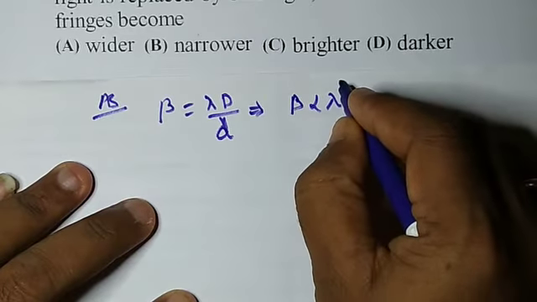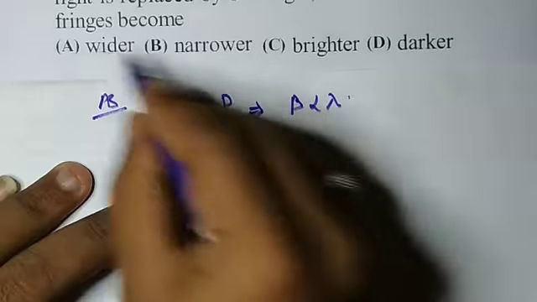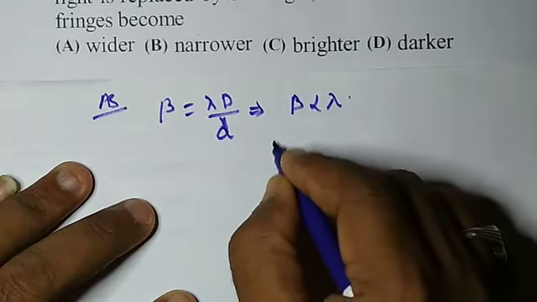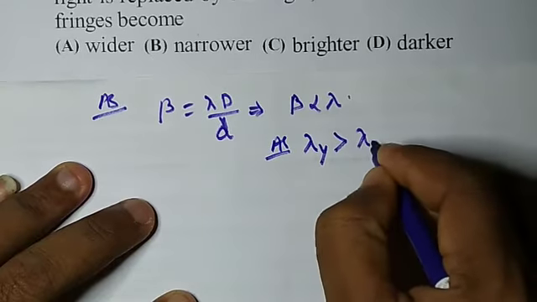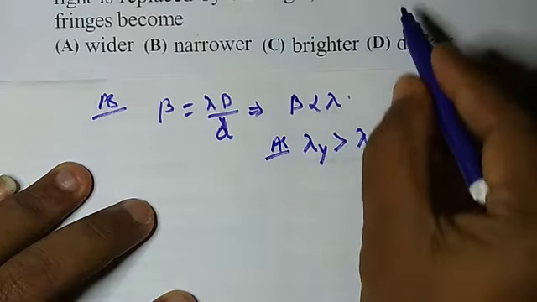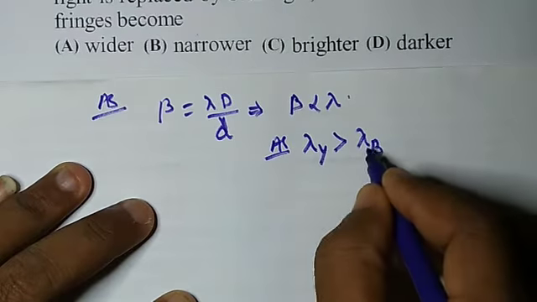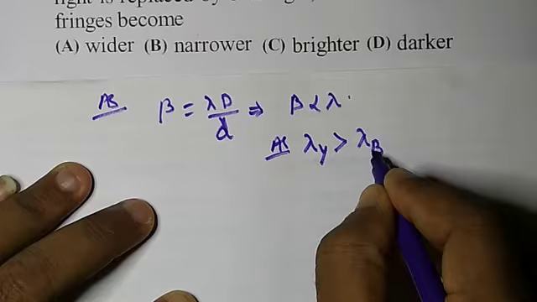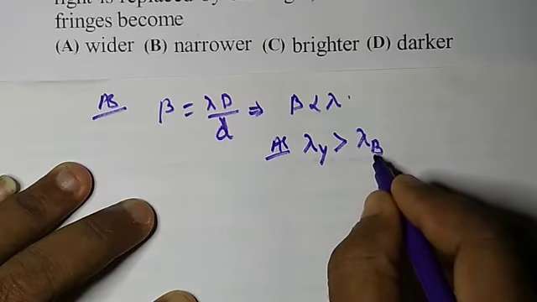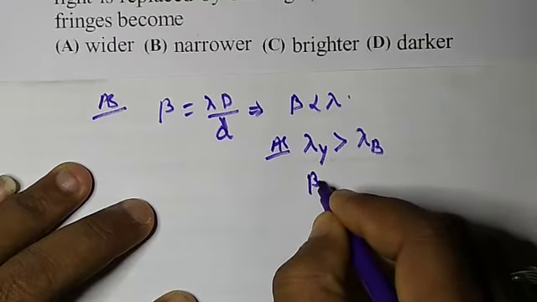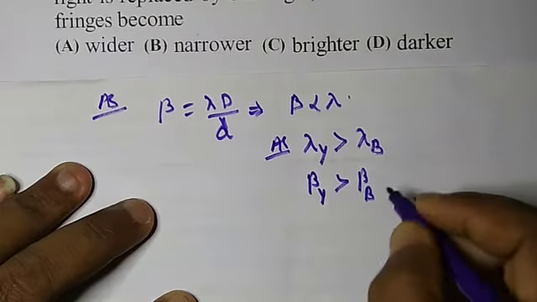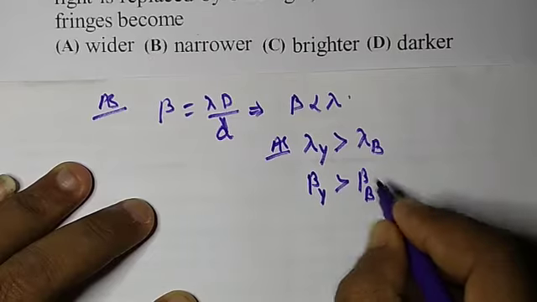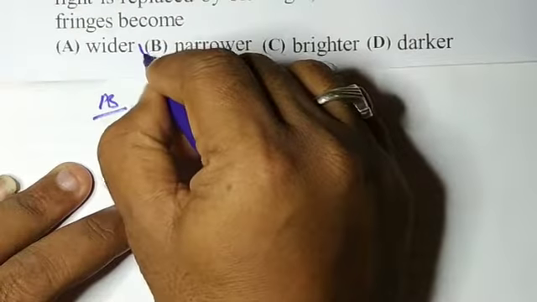If lambda increases, beta also increases, that is, fringe width increases. We know that the wavelength of yellow is greater than that of blue, because yellow color is replaced by blue. Since blue wavelength is less, beta for blue will also be less. This implies that beta of yellow is greater than beta of blue. So definitely the fringes will become narrow. So B option is correct.